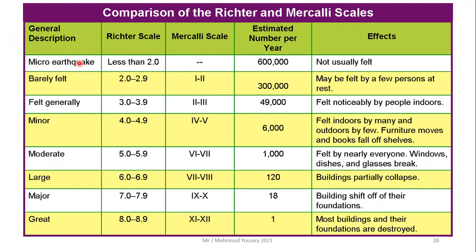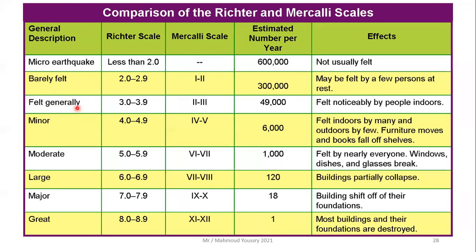The general description: this is the micro earthquake. On the Richter scale, it is less than 2. On the Mercalli scale, it is not counted. The estimated number of earthquakes per year is 600,000. The effects are not usually felt. Then a barely felt earthquake is 2.0 to 2.9 on the Richter scale, and 1 to 2 on the Mercalli scale. The estimated number per year is 300,000 earthquakes. It may be felt by a few persons at rest.